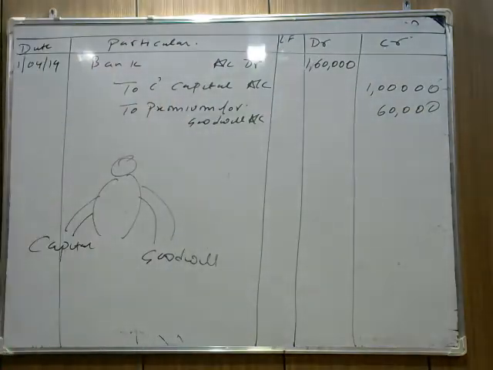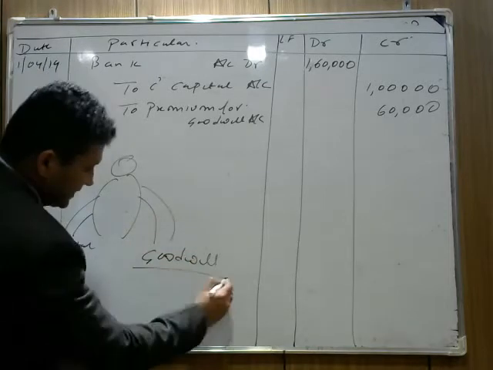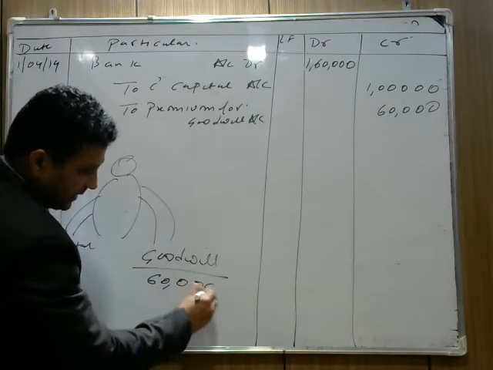Being C brings his share of capital and goodwill in cash. So we write bank account debit to C's capital to premium for goodwill account. You know that this premium for goodwill is distributed. ये premium जो goodwill 60,000 है, इसमें किसका right है?